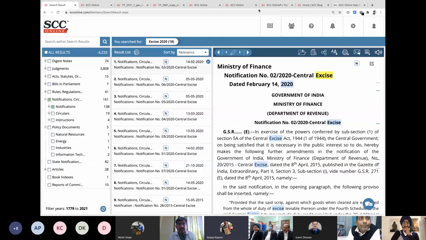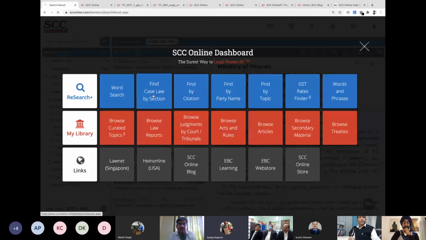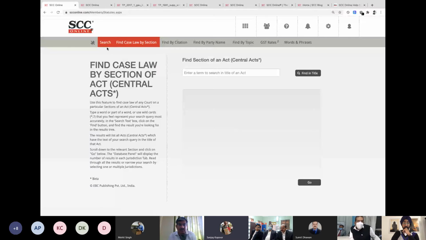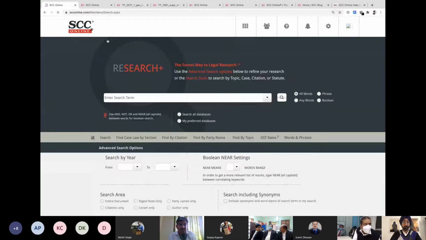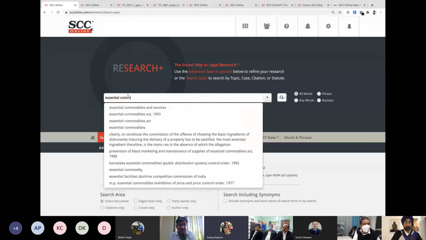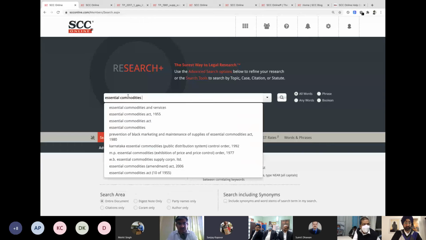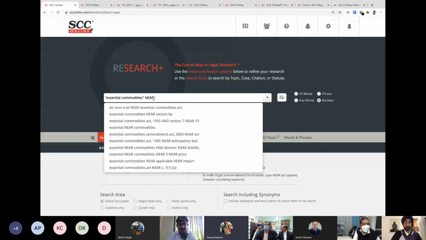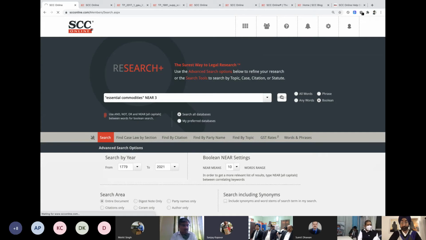Okay. Essential commodity. Let's go back to the search. Word search. Essential commodity. I'm not very sure whether they are typing the full essential commodities, so I'm just going to search with essential commodities. Just 2 words. Near section. You said section 3. Yes. Only just type 3. Only 3. Yes.